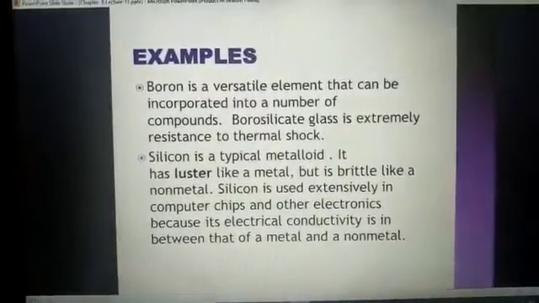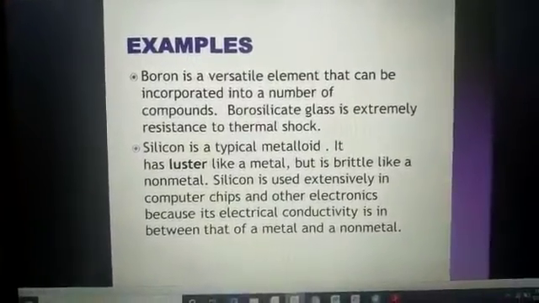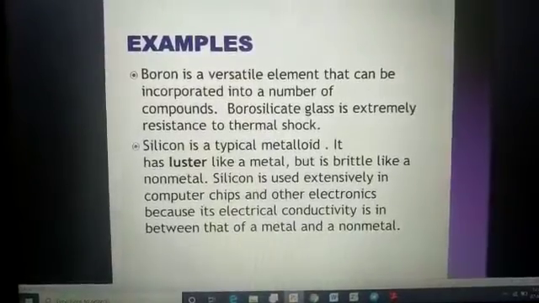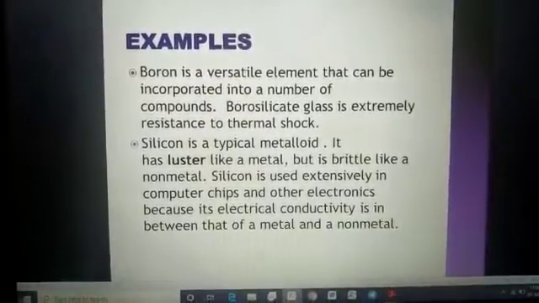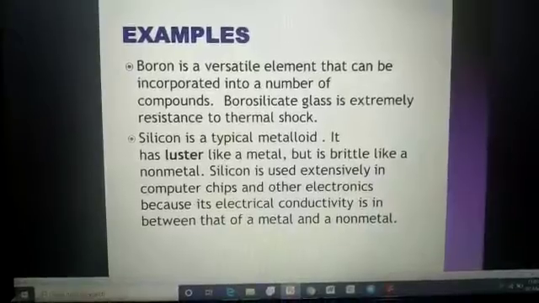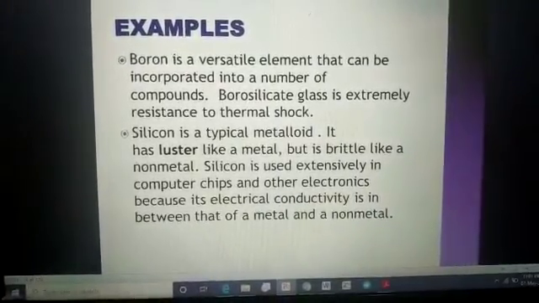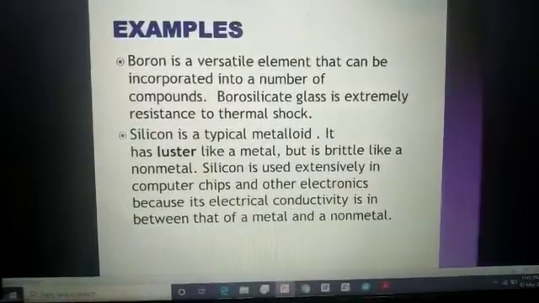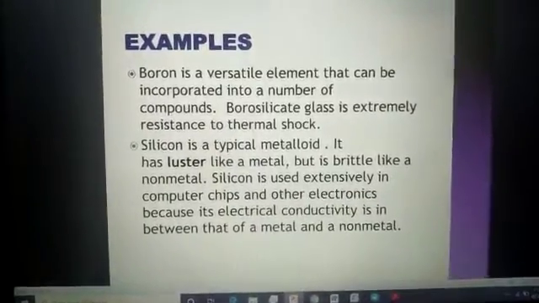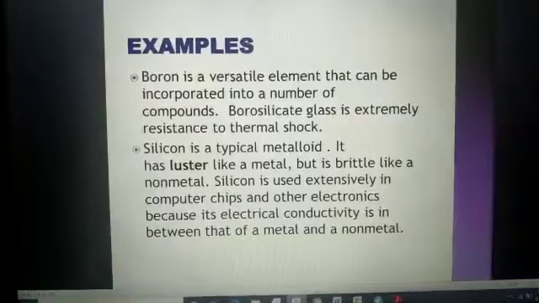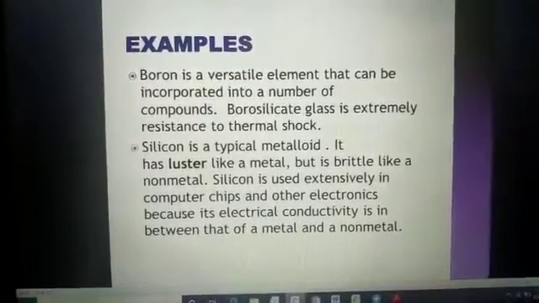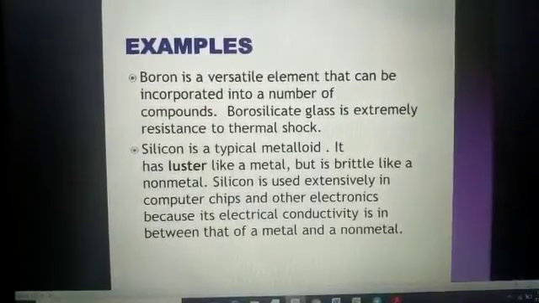Boron is a versatile element that can be incorporated into a number of compounds. Borosilicate glass is extremely resistant to thermal shock, less dense, has good thermal conductivity, and is unbreakable. Different qualities are there and we are using them.